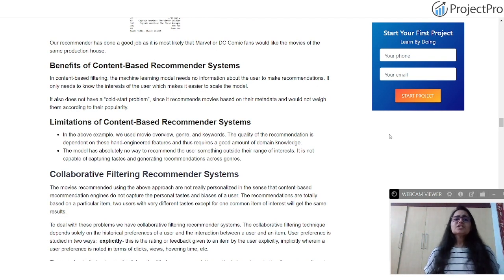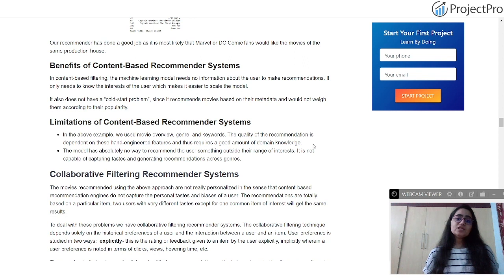There are, of course, a lot of benefits and limitations of content-based recommendation as compared to collaborative as well. To put it short, each of them has its own pros and cons. Collaborative filtering has more to do with user preferences, so it is more like comparing similar users together. This is where a limitation can come into the picture, where the collection of information from the user might cause privacy concerns. That is one limitation of a collaborative filtering recommendation system. Whereas in a content-based recommendation system, one limitation could be that the quality of the recommendation depends on hand-engineered features and thus requires a good amount of domain knowledge.